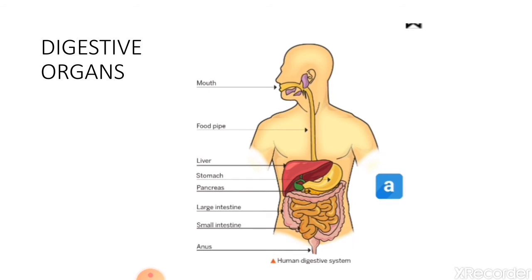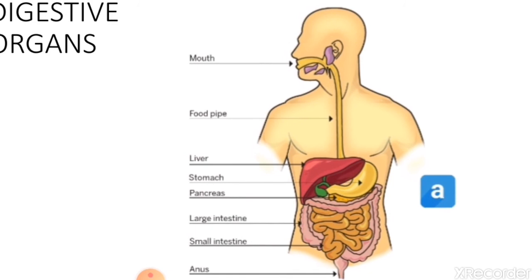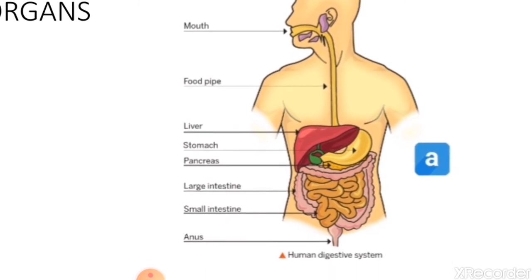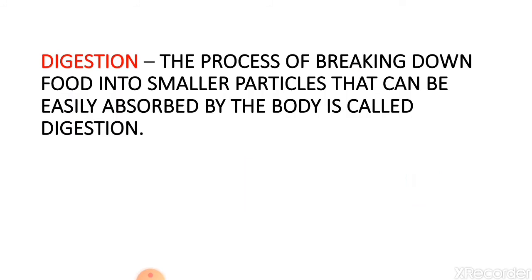These are the digestive organs. You can see in this picture: mouth, food pipe, liver, pancreas, stomach, small intestine, large intestine and anus. This picture is from your textbook. Now, what is the definition of the digestion process?